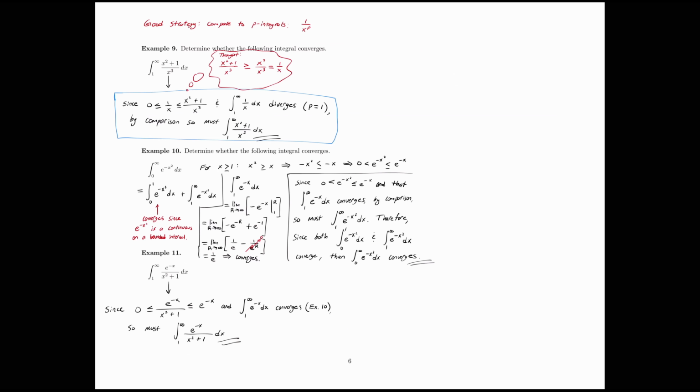So, yes, it doesn't perfectly match, but it matches enough for us. So that's good. So example 1. So since that inequality holds and that integral converges, by comparison, so must the integral from 0 to infinity of arctan of x over 2 plus e to the x dx. And there we have it.